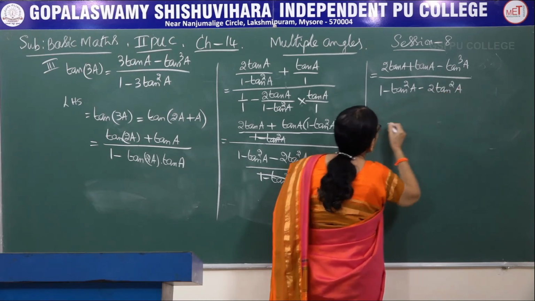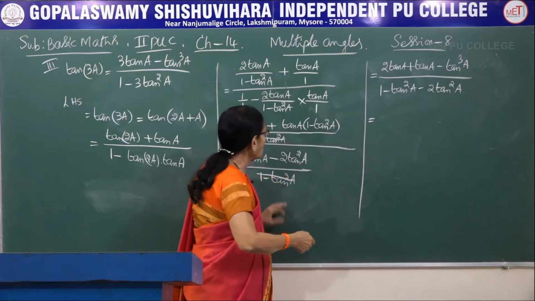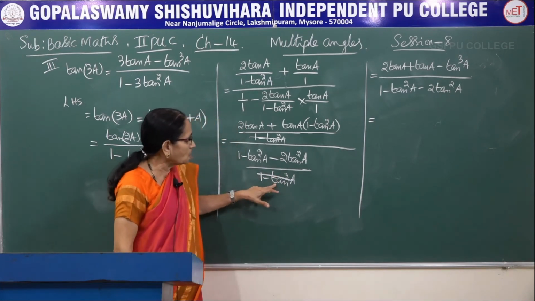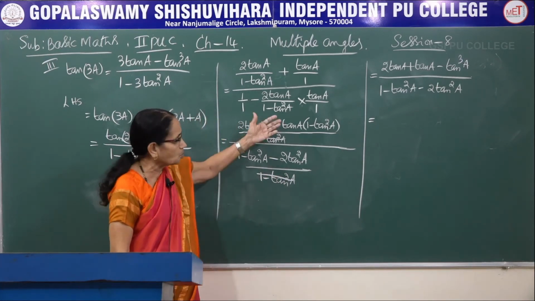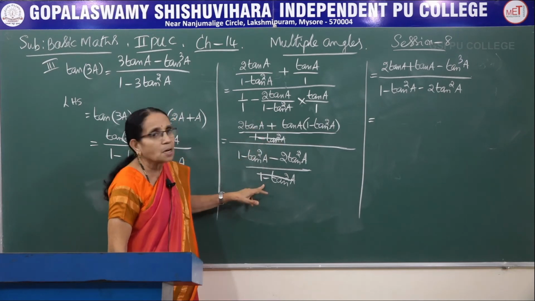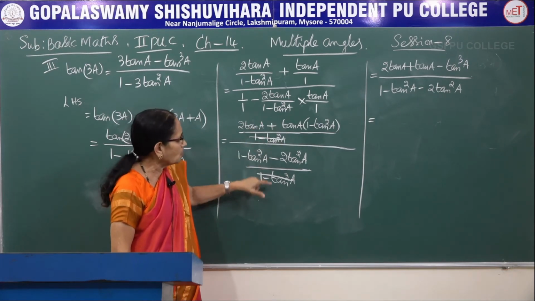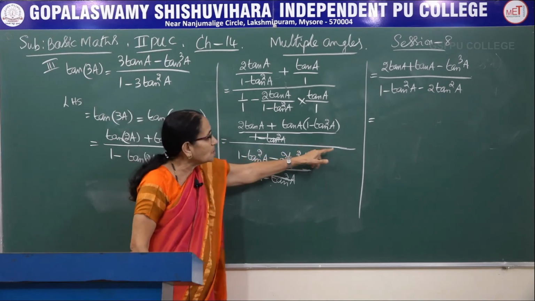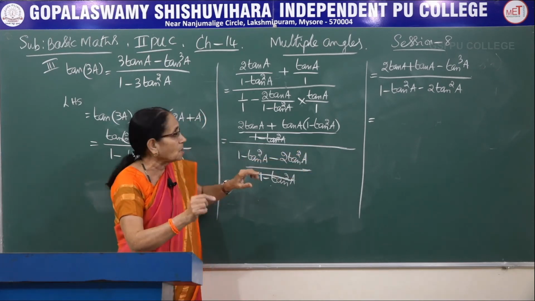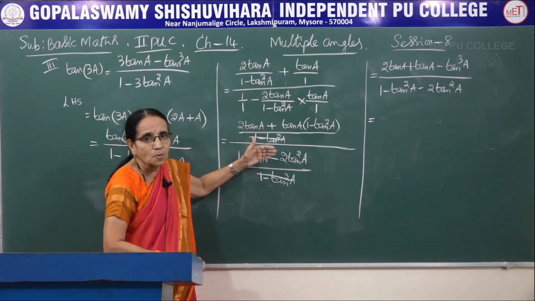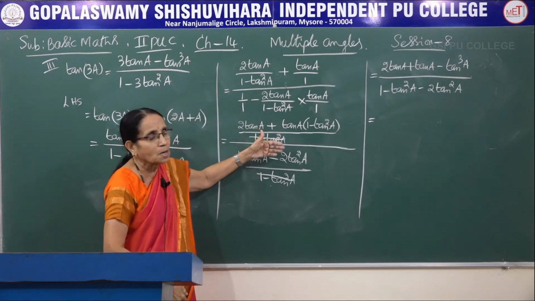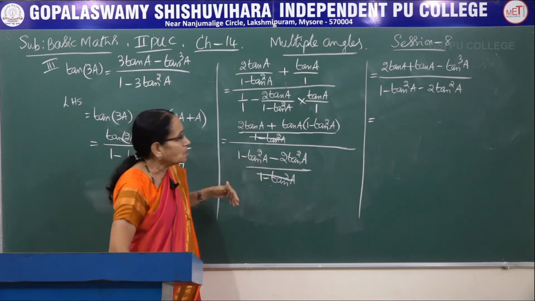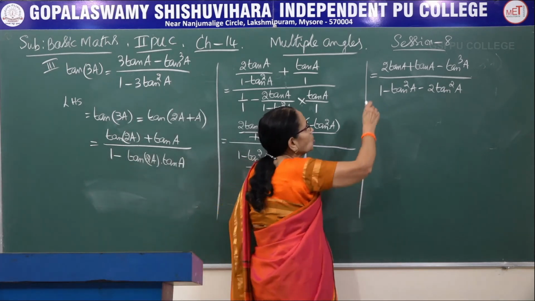I have cancelled the LCM of both the numerator and denominator. The reason being, this being the denominator of the numerator goes to the numerator of the denominator, and automatically they two get cancelled. So when they are of equal value, you can directly write. That is why I am telling you this middle line should be a little bit lengthier, so that you will be knowing which is the numerator and which is the denominator. Now look at the numerator.